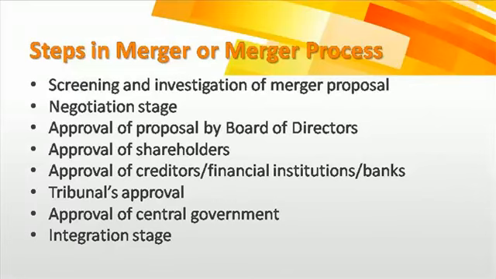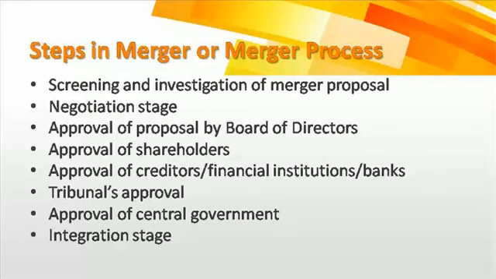Then next comes the second one, which is the negotiation stage. Once the target company has been selected, the acquirer company will start negotiation with it. The negotiation will be on prices and other dealings, and the target company will also be negotiating the prices. The acquirer company's main aim is to buy the target company at a lesser price, with the deal in their favor and the risk at a minimum.